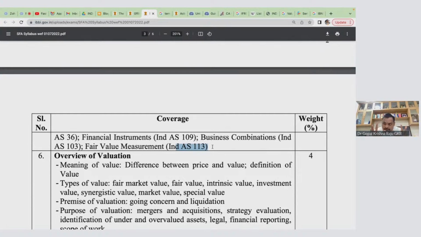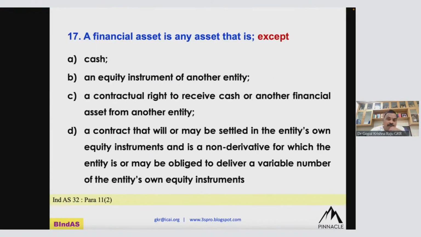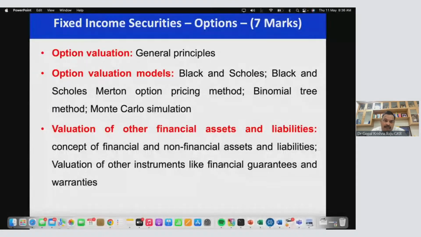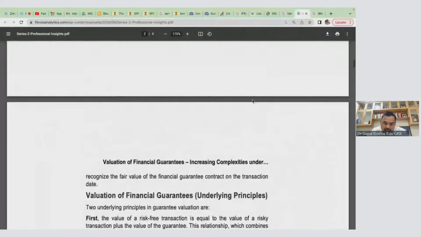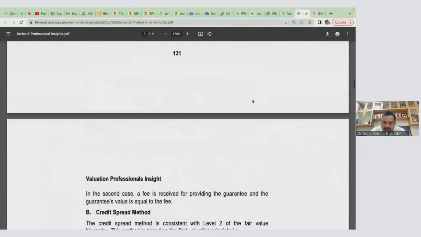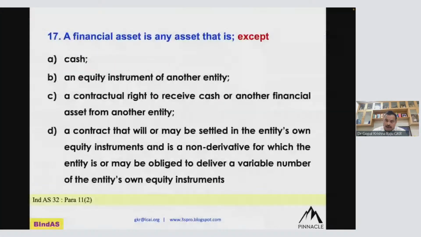There are very few places where you have all these spillovers, and over a period of time, they are now matured enough to ask direct questions, concept-based questions. So therefore, please pay your kind attention to actually appreciate the conceptual clarity on all this. And of course, financial guarantee valuation and financial warranty, I mean, the various warranty obligation valuation. So especially I have a few questions on that also. This is a valuation of financial guarantee. So there are various case studies on this, especially based on the Black-Scholes model.